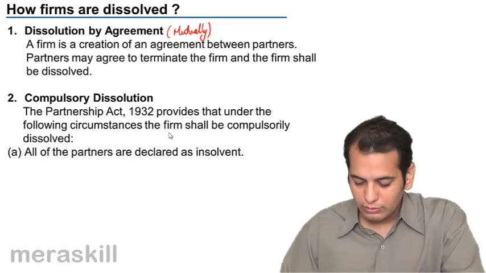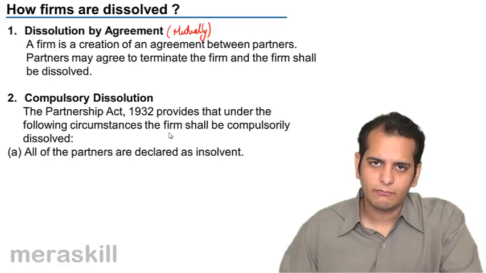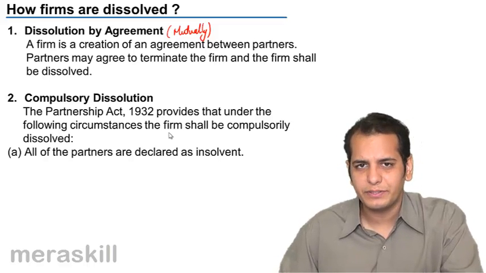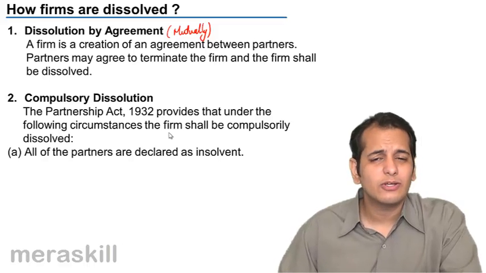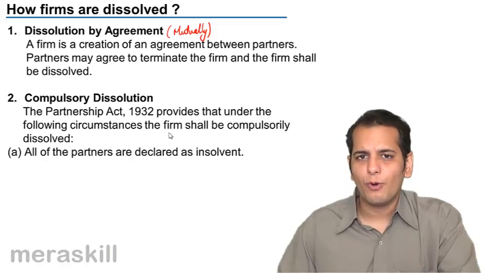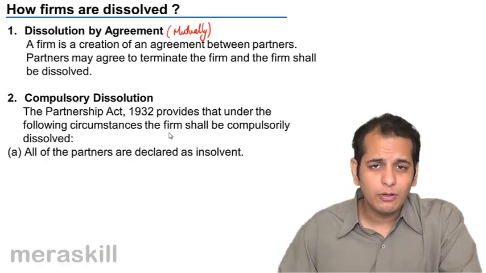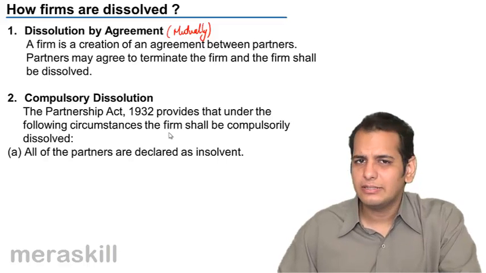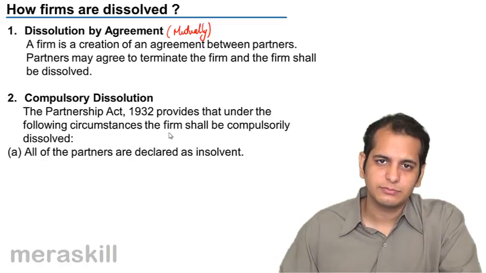First, all the partners are declared insolvent. If all the partners become insolvent, the firm gets compulsorily dissolved. Now, can you think of a reason as to why such a point has been kept? Why does a firm need to be compulsorily dissolved if all the partners become insolvent?